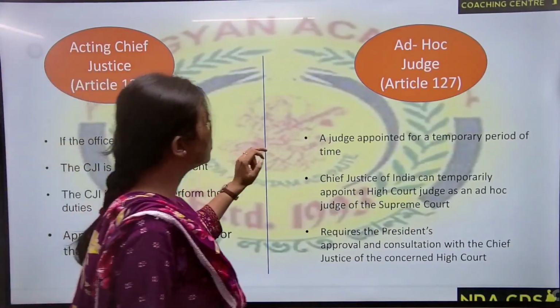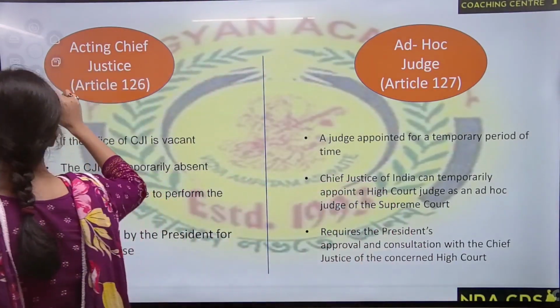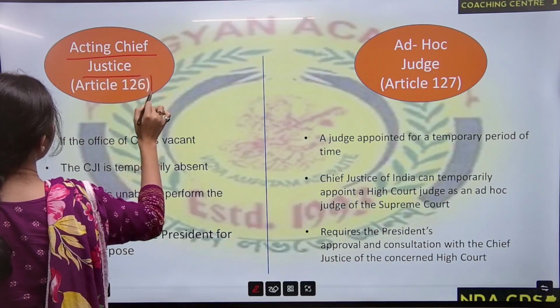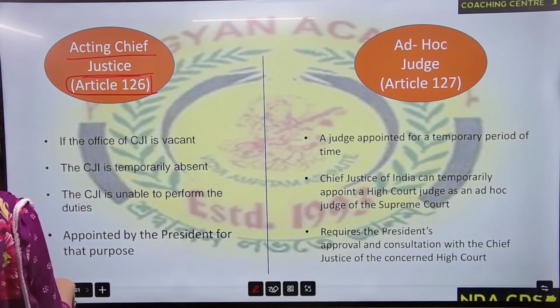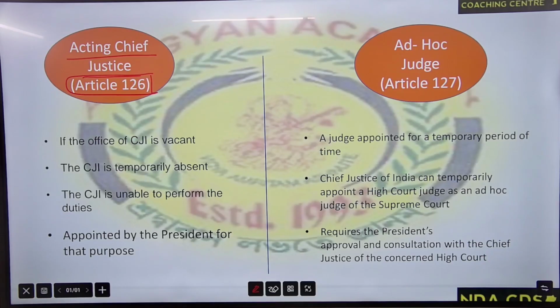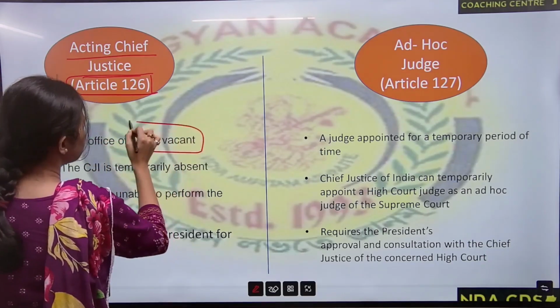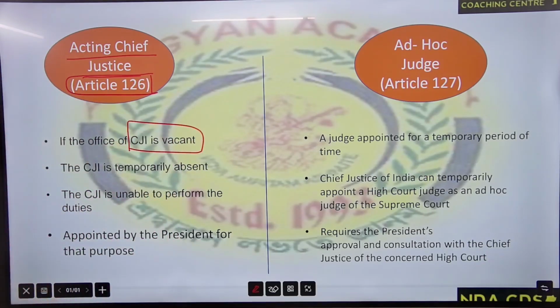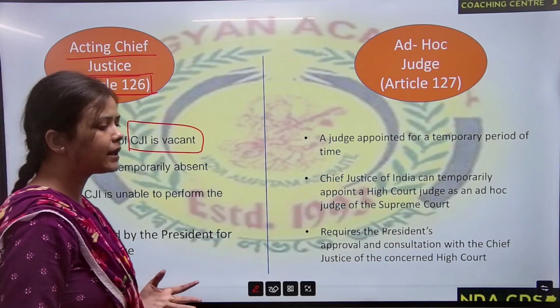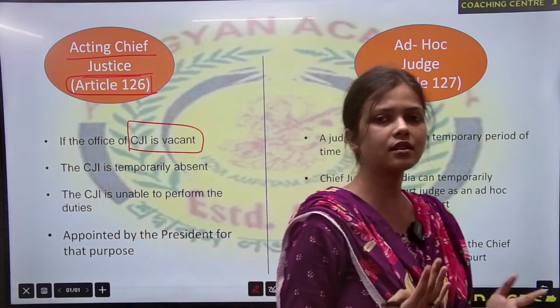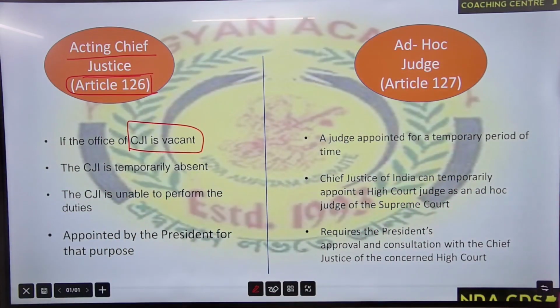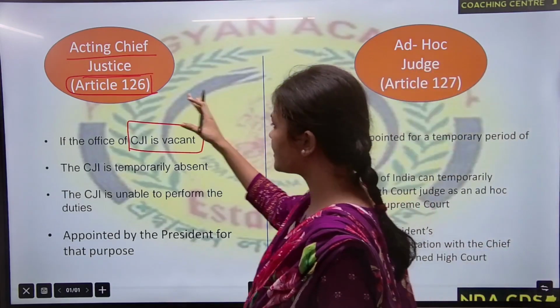Then remember this: acting Chief Justice under Article 126. When does an acting Chief Justice come? If the office of CJI is vacant. For example, how can it become vacant? Resignation, if he died by some unfortunate death, or removal, then his office will become vacant.